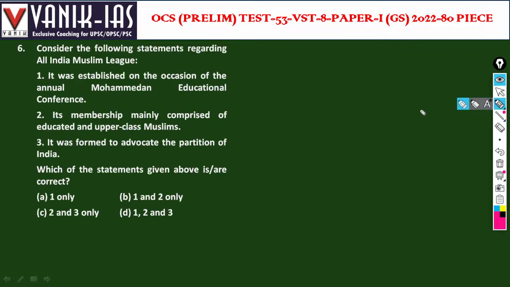Next, consider the following statements regarding the All India Muslim League. It was established on the occasion of the annual Muhammadan Educational Conference. It was founded to advocate the partition of India. Which of the following statements are correct? The Muslim League started in 1907. Sorry, the Muslim League started in 1906. The Surat split was in 1907. 1906 is the Muslim League. And it was established, yes, this is right.